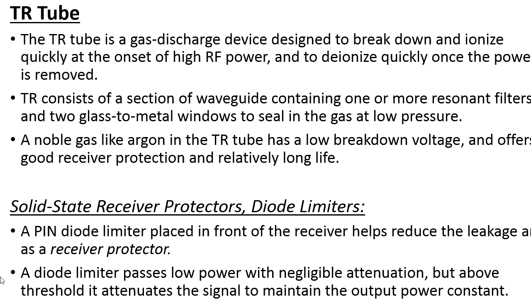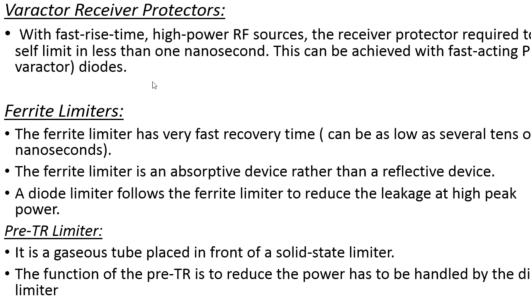The job of the diode limiter is that it allows the signal with very little attenuation, and it blocks the leakage signal whenever it is greater than the threshold value. The limiter blocks the leakage signal that is passed to the receiver part of the radar. That is what we call a receiver protector. And next is the varactor receiver protector, which is another type of protector.